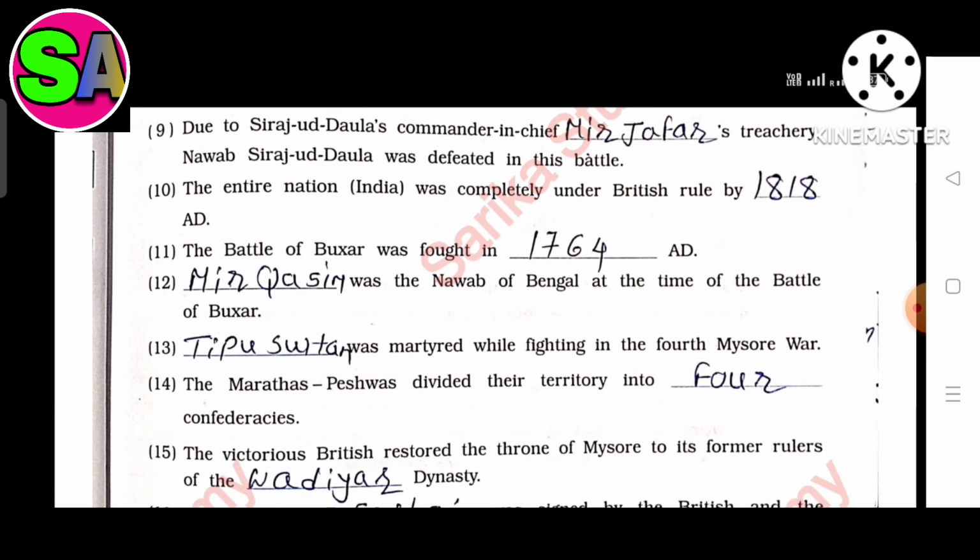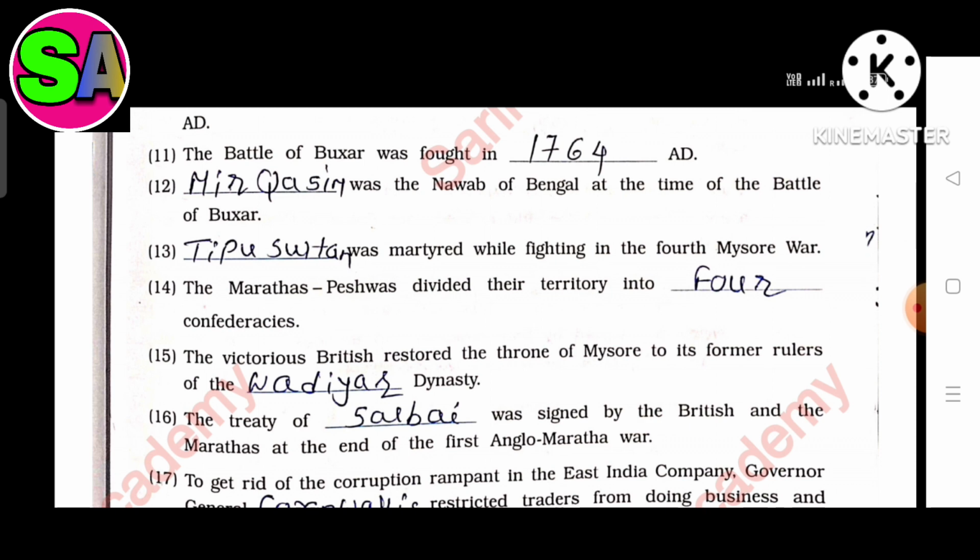Tenth, the entire nation was completely under British rule by dash AD. The answer is 1818. Eleventh, the Battle of Buxar was fought in dash AD. The answer is 1764. Twelfth, dash was the Nawab of Bengal at the time of the Battle of Buxar. The answer is Mir Qasim. Thirteenth, dash was martyred while fighting in the 4th Mysore War. The answer is Tipu Sultan.